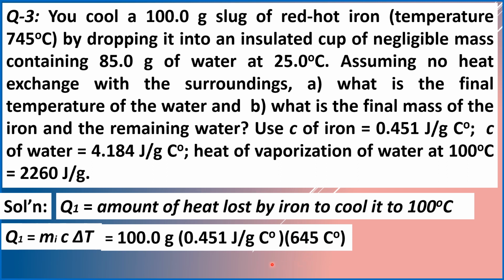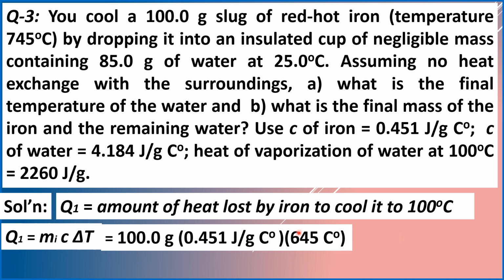We use 100 degrees Celsius because that is what we predict. We are predicting here that the equilibrium temperature of the system is going to be 100 degrees Celsius.